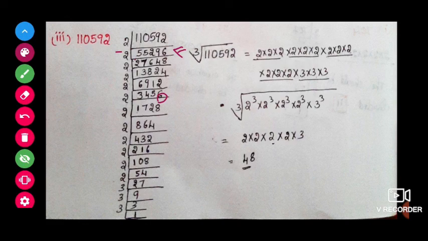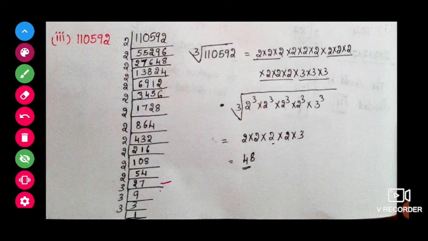So 2 1s are 2, 1 4, 2 7s are 14, 2 8s are 16, again 2 8s are 16, 2 6s are 12, 2 4s are 8, 2 3s are 6. Again with the 2 table, 2 into 216, 2 108, 2 54, 2 27. 27 will not go with the 2 table, so we will go with the 3 table. 3 9s are 27, 3 3s are 9, 3 1s are 3.